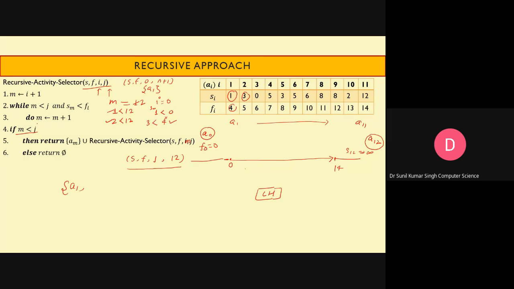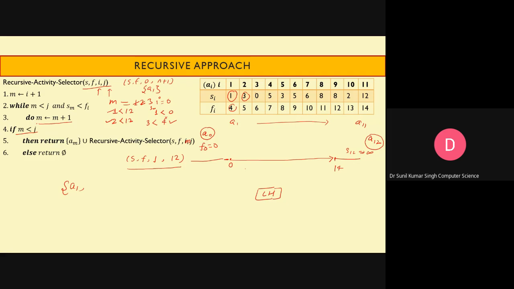That means there is a clash, and what we have to do is increase the value of m. Now you cannot schedule, because scheduling is being done here. In the iterative approach the condition was different, but here the condition is different. So you'll move to the next activity, that is 3, and you'll check again with the help of i and m.